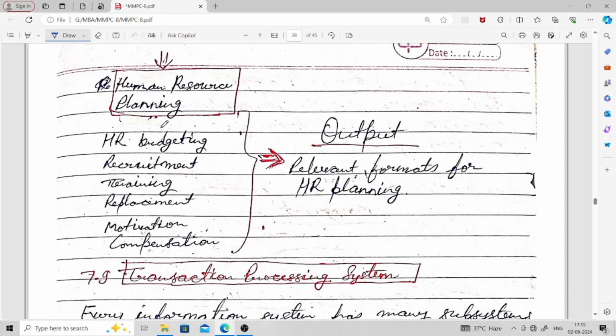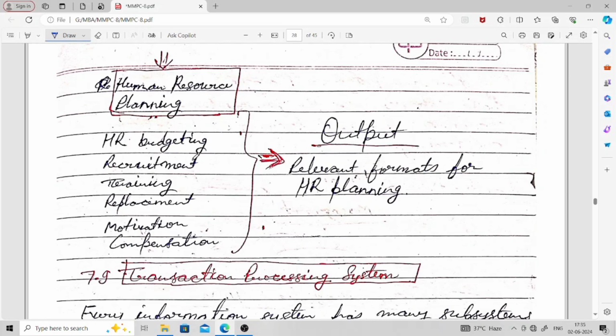So we think about what the HR budget is, what the amount will be, or what the number of people required for the organization will be, then what kind of training will be required, then for compensation and motivation, what different things will be required. All these things are considered in human resource planning.